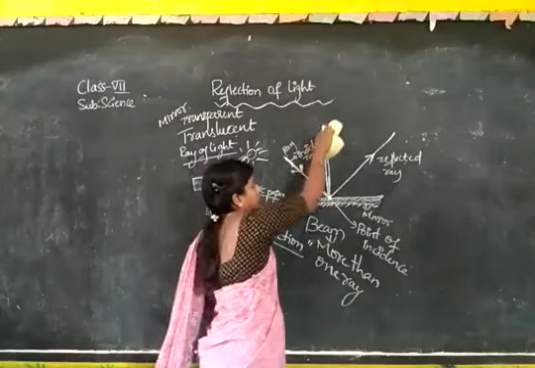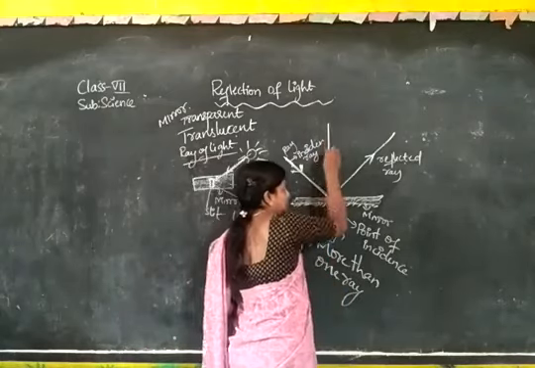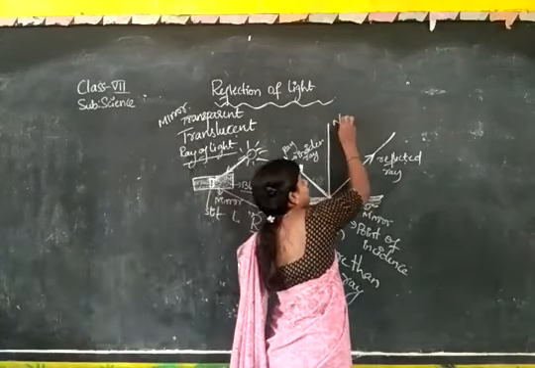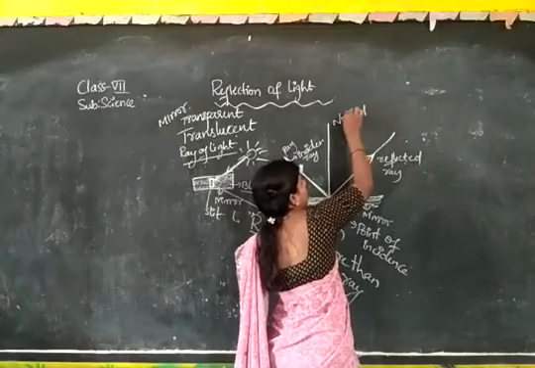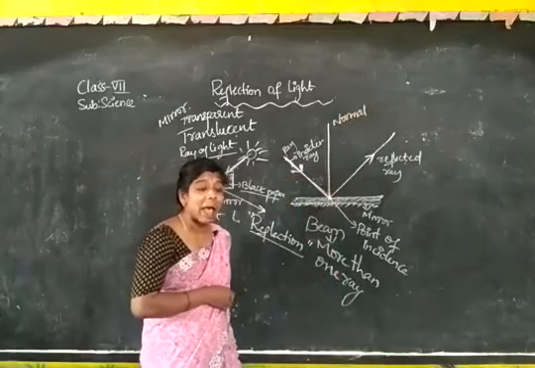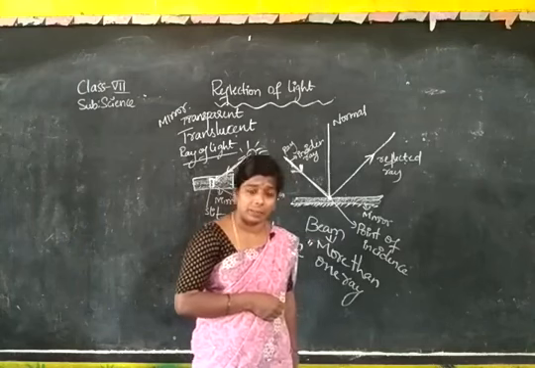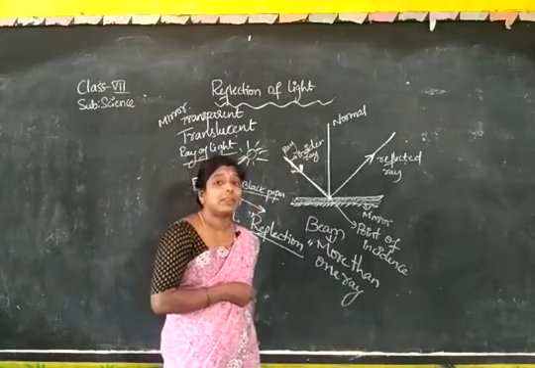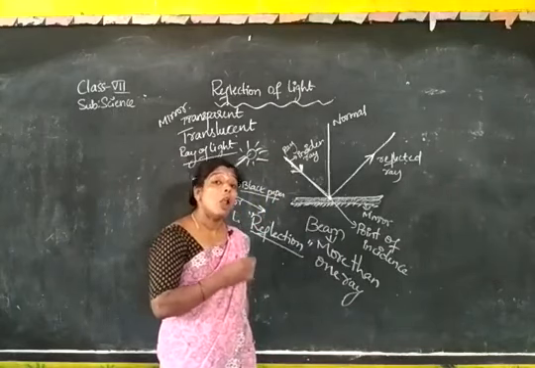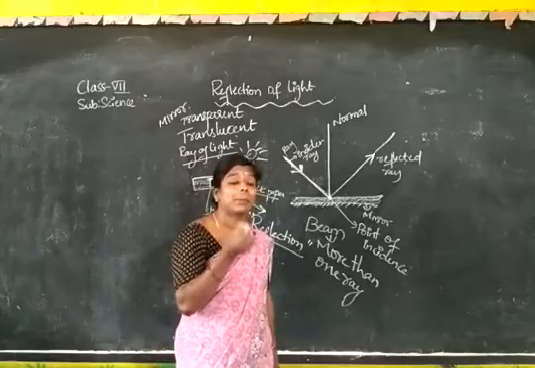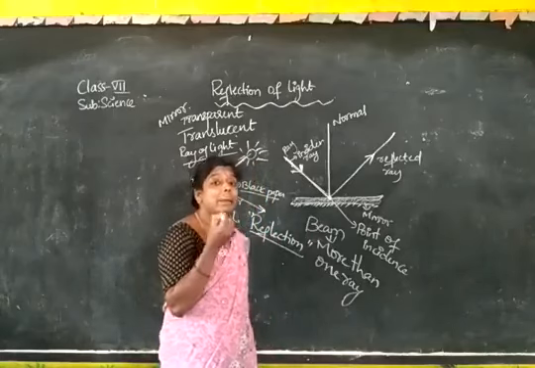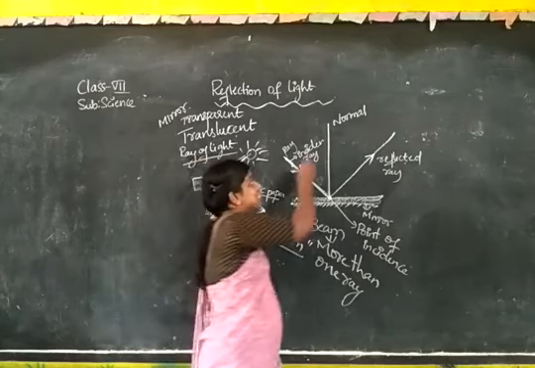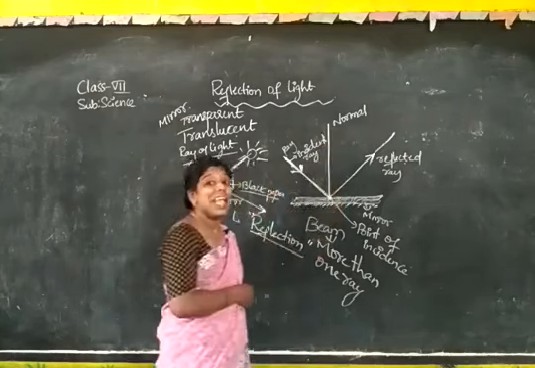If you draw a straight line exactly at the point of incidence, this line we will say is the normal. According to maths, it is a perpendicular, but in our physics, in our science, we say normal ray. Normal is nothing but perpendicular. The ray which is falling on the mirror is called the incident ray.